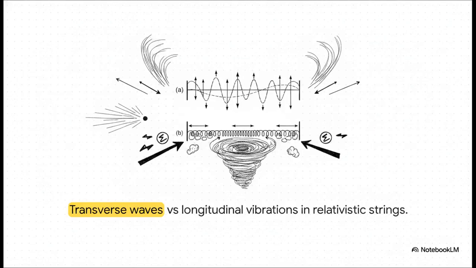And these aren't your ordinary guitar strings either. We're talking about the weird, wild physics of relativistic strings. Unlike a normal rubber band, a fundamental string is characterized entirely by its tension alone. Its endpoints are literally moving at the speed of light. And because we're dealing with relativistic physics here, energy and mass are interchangeable. So simply stretching one of these strings out actually creates mass out of pure energy. It's a fundamental rethinking of how matter even exists in the first place.